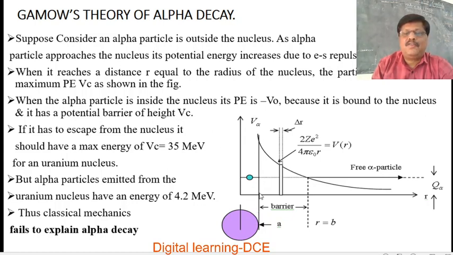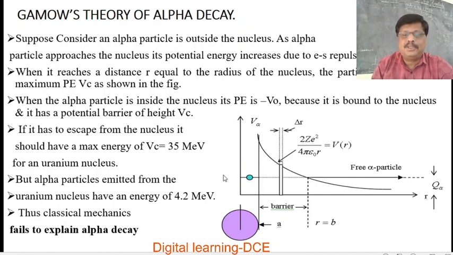For the alpha particle to be emitted from the nucleus, it has to escape from this potential barrier of height Vc, which is 35 MeV for a uranium nucleus.